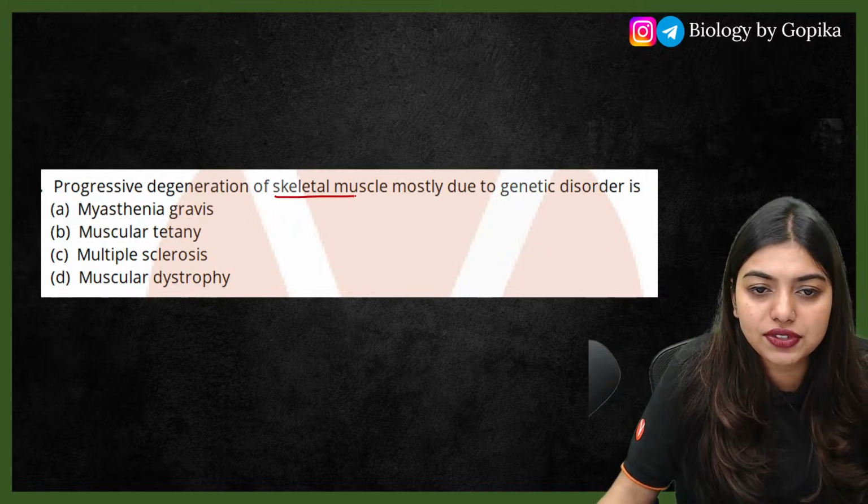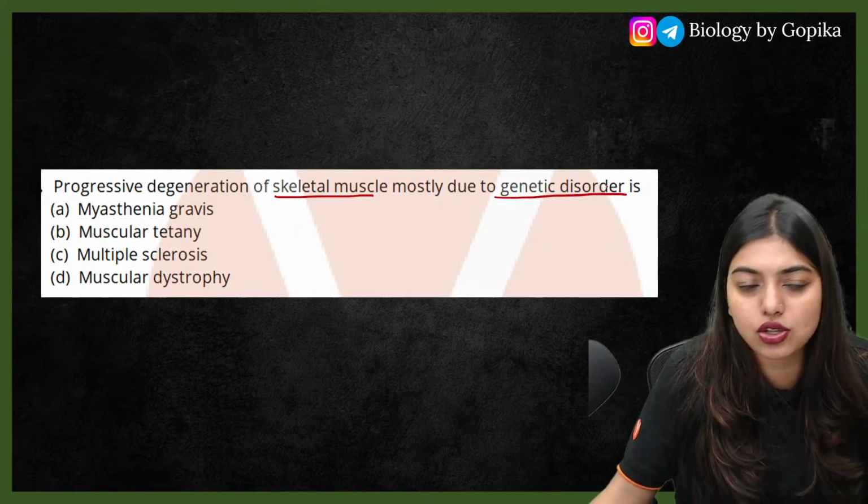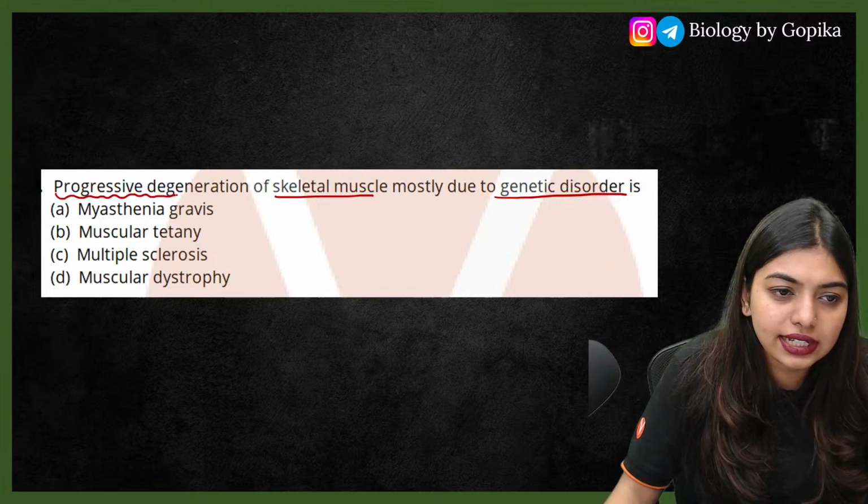Progressive degeneration of skeletal muscle, mostly due to a genetic disorder, is what?